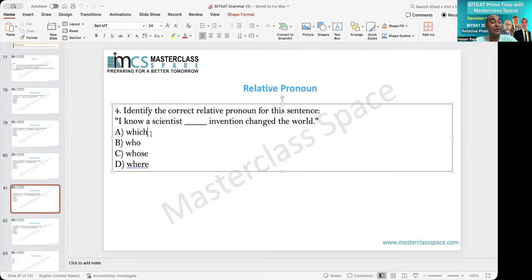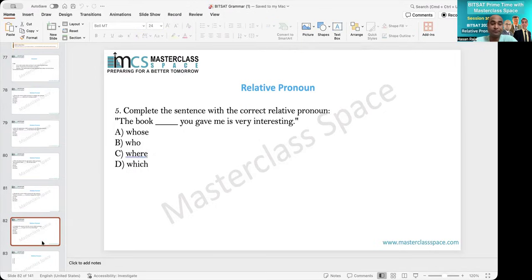So which cannot be used. Why? Because which is for objects, and here it is a scientist, a person. Where is for location. Who is possible for a person, but after who there will be a verb, therefore who cannot be used, and hence you are left with C, whose.